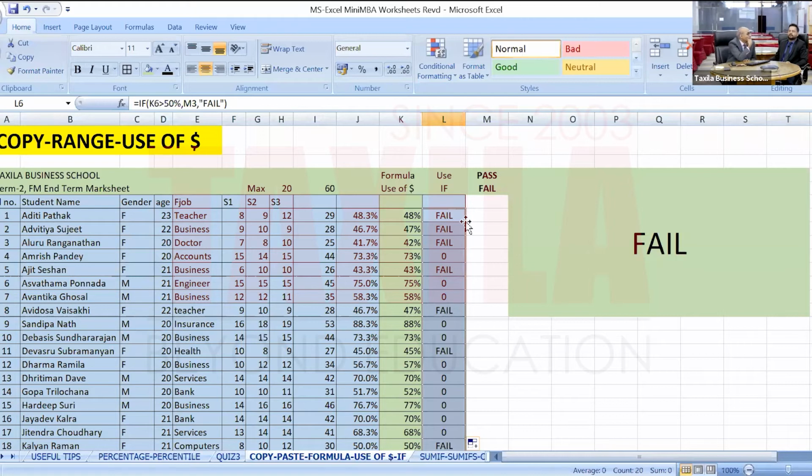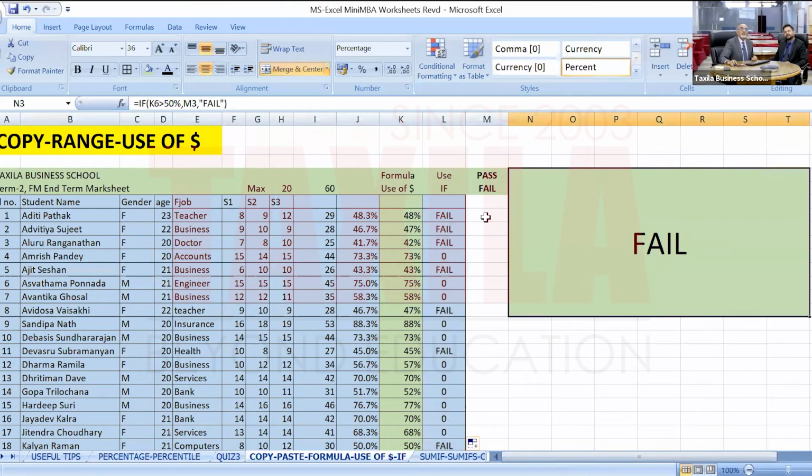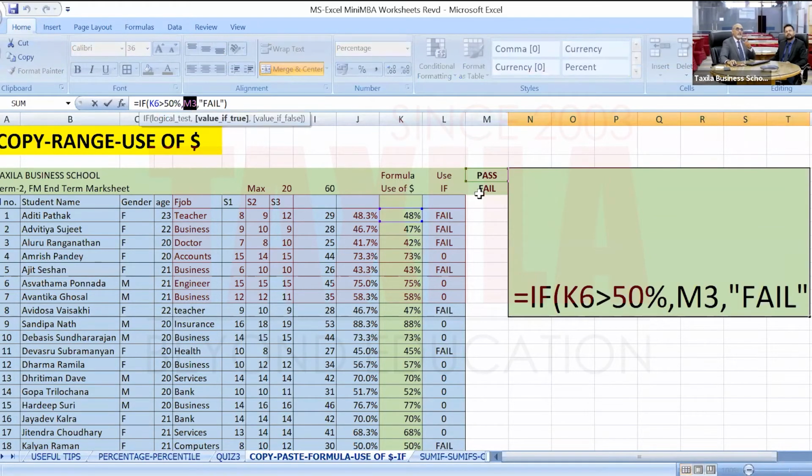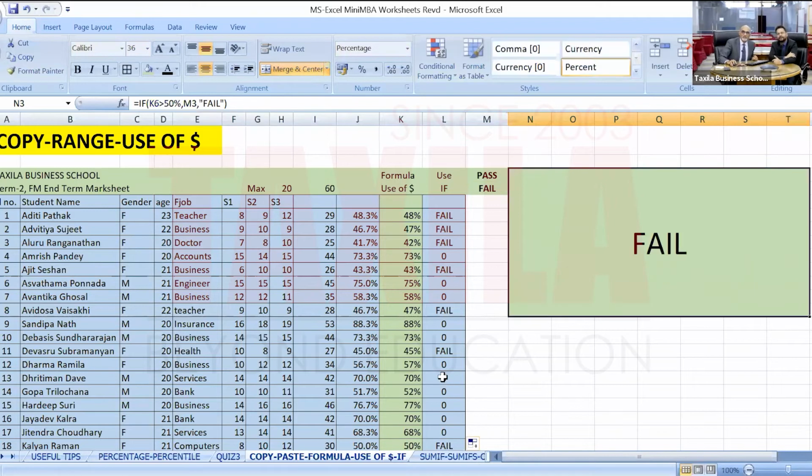How did that happen? It is because there was one cell that I used as a fixed cell, that was pass. If you look here, I used M3. If this condition is right, then use M3. So I have to fix M3. But in the successive formulas, it will be replaced by M4, then M5, then M6. That has caused this.